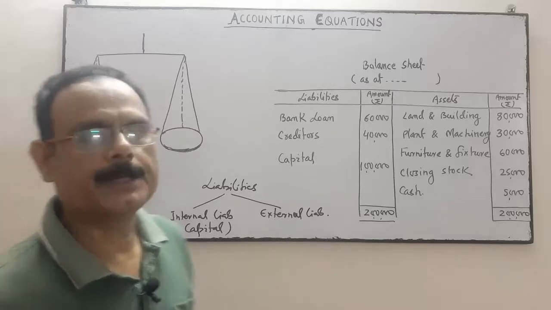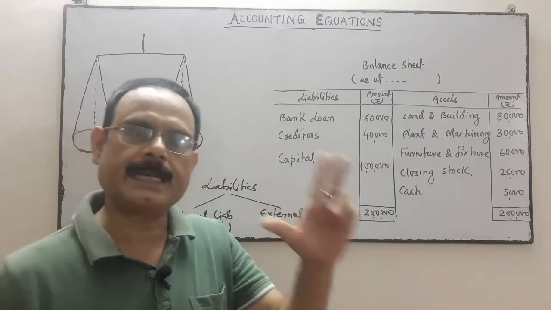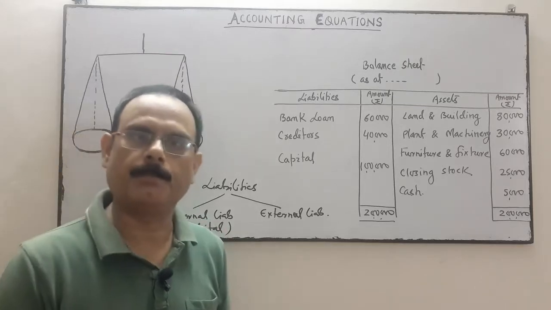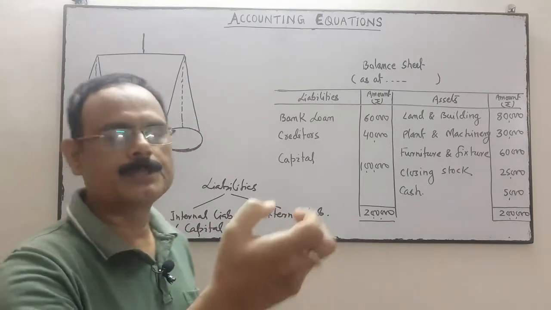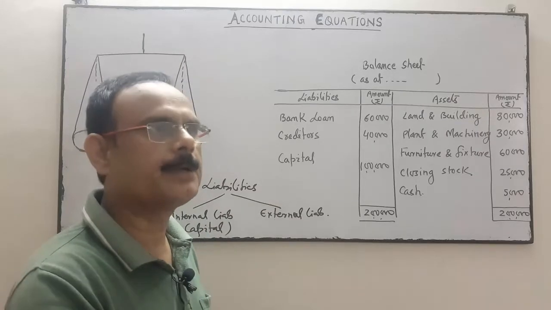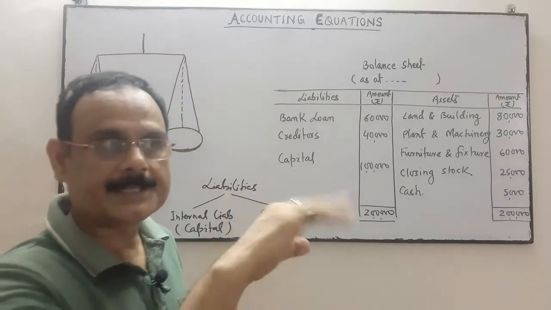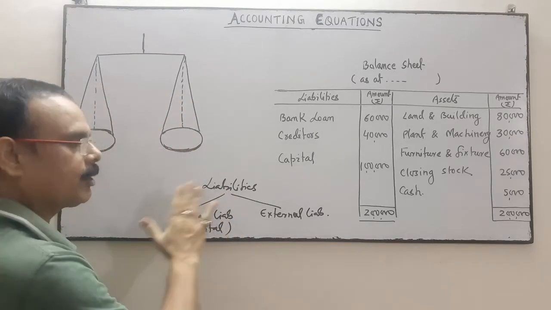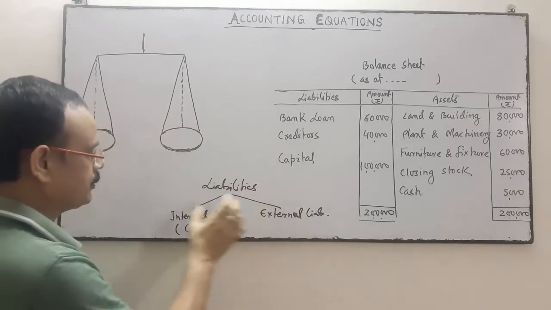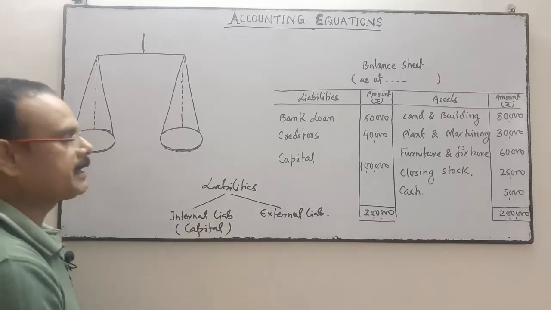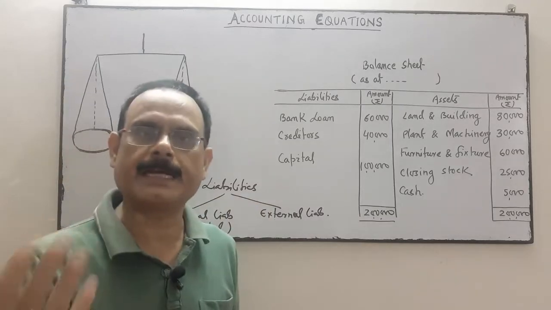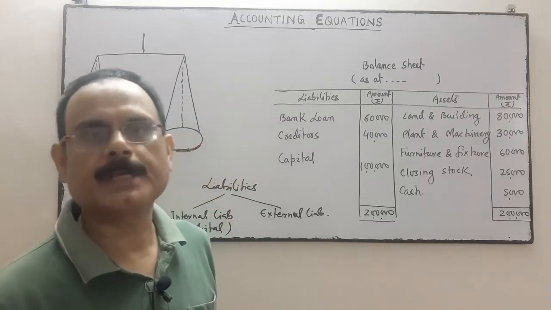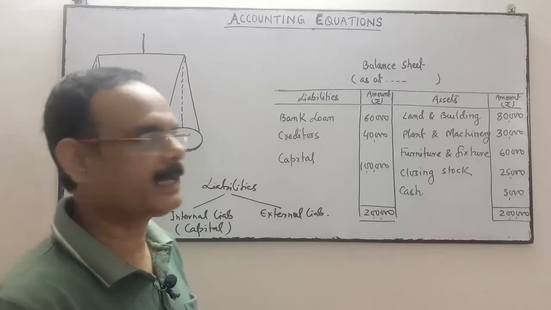And external liability means the business has taken a loan from outside, maybe from a financial institution, maybe from a bank, maybe goods taken on credit or machinery purchased on credit. This is an external liability. So the liabilities may be internal or external. Internal liability is your capital, and external liability may be the creditors, the bank loan, the loan from the financial institution, outstanding wages. These are the external liabilities.